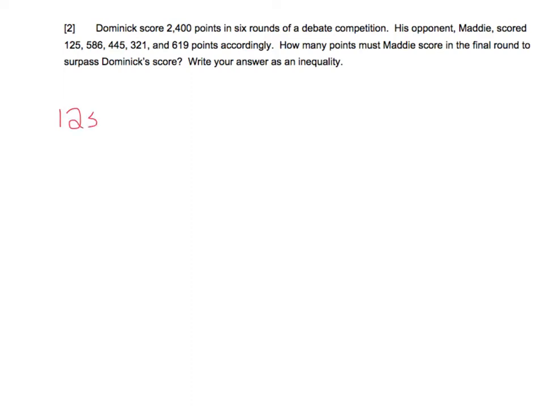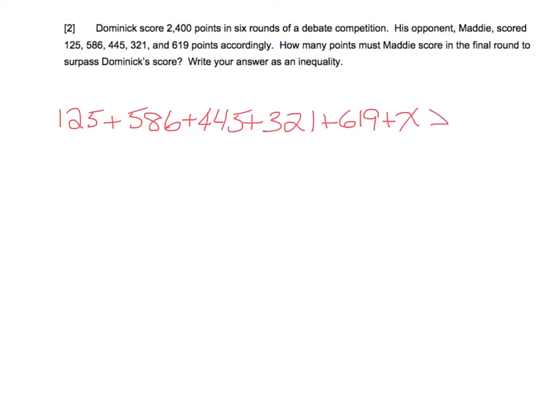And we're going to do 125 plus 586 plus 445 plus 321 plus 619 plus some unknown has to be bigger, because we don't want to equal Dominic's, we want to surpass it. So we want it to be bigger than 2,400. So this is really just saying, when is Maddie's score going to be bigger than Dominic's?